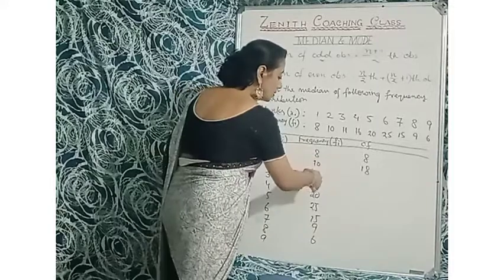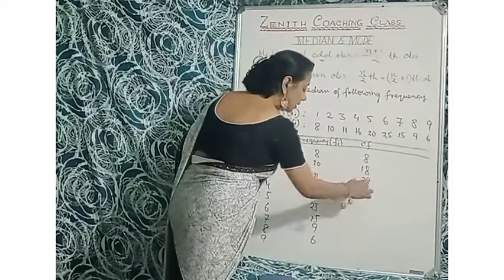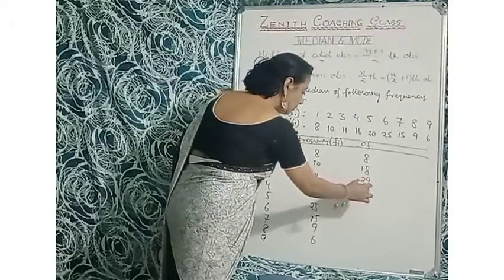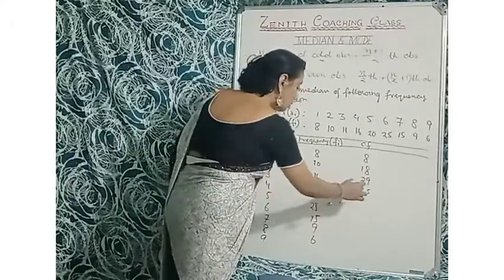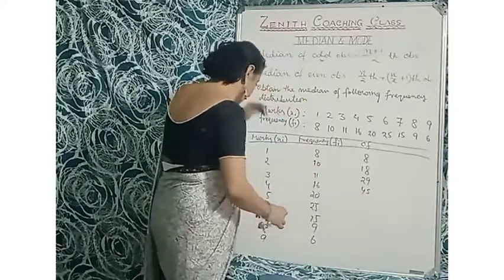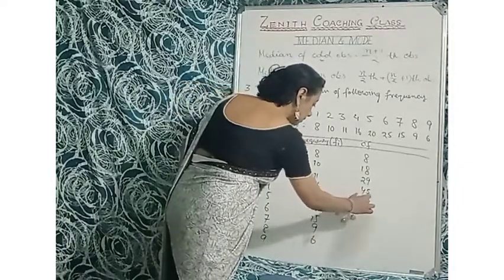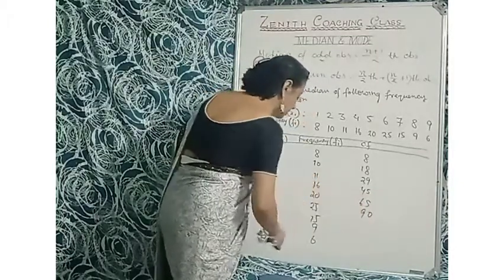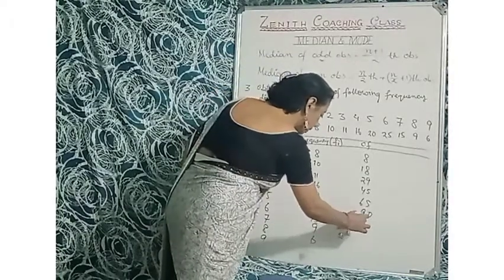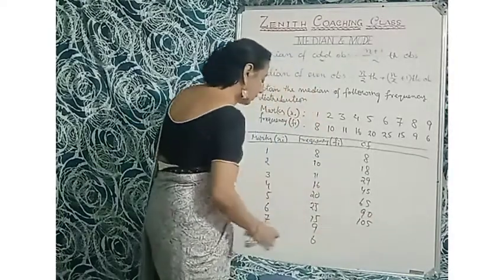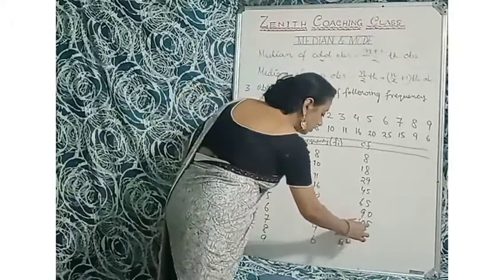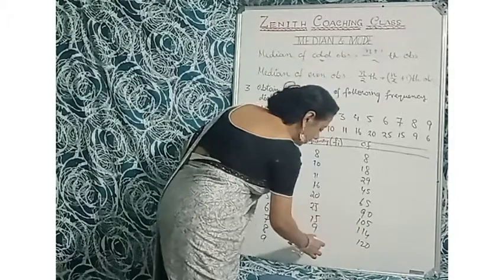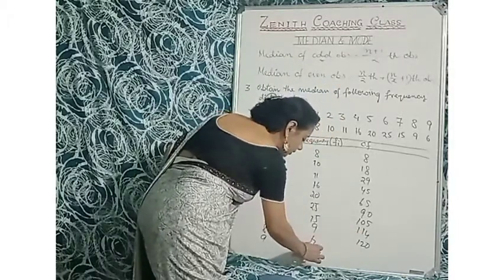Now 18 plus 11 is 29. 29 plus 16 is 45. 45 plus 20 is 65. 65 plus 25 is 90. 90 plus 15 is 105. 105 plus 9 is 114, and 114 plus 6 is 120. The total frequency is also 120.